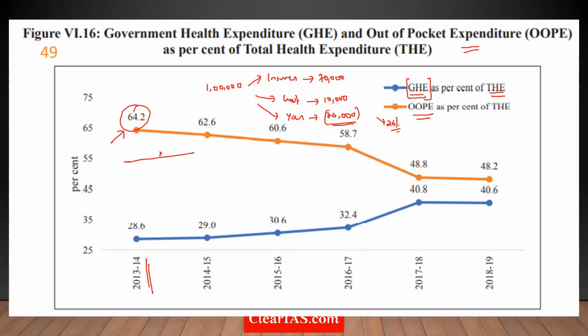Now, what happens is, these people you're speaking about, suppose they have some health issues, and they are forced to spend some amount of money by taking loans or debt from someone else, they become poor for the remainder of the year, for a substantial amount of time. That is why you call this health expenditure catastrophic. Because all those who are on the verge of poverty go into poverty once a health expenditure comes in.